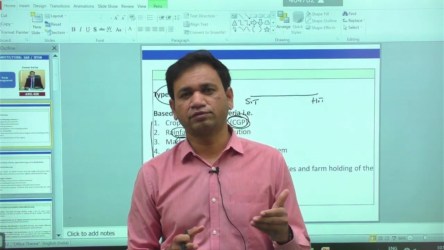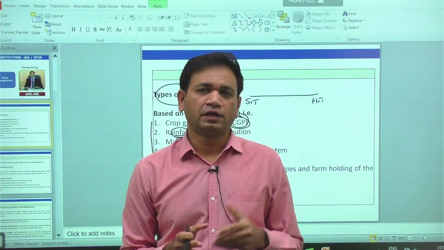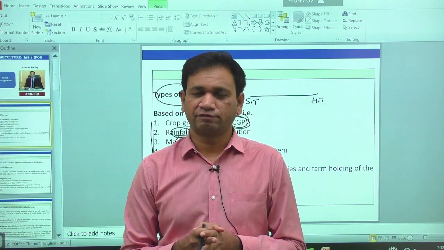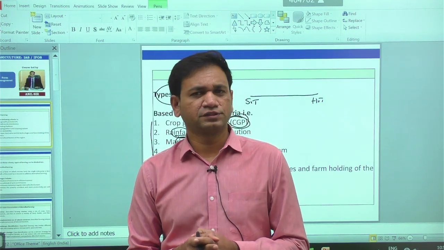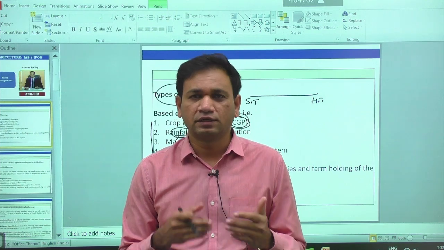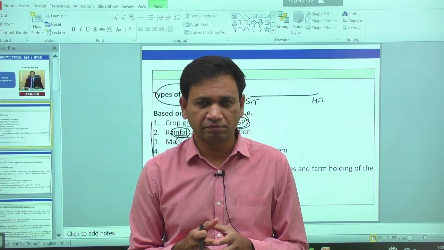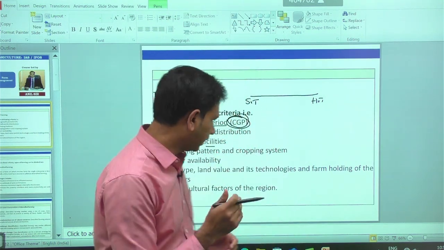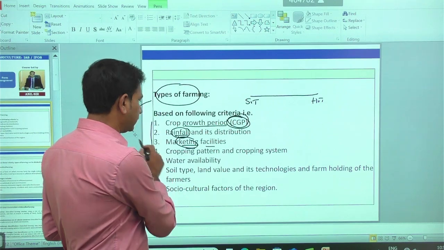In some regions we have the APMC facility, in some regions direct marketing, and in some regions contract farming models are possible. So based on the marketing facility, again the types of farming are divided in the country.